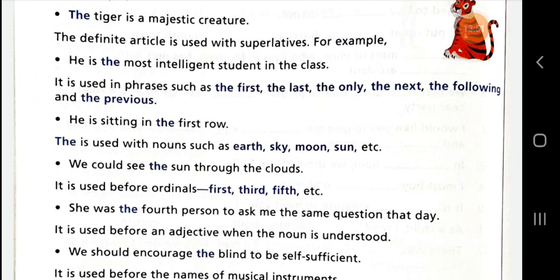It is used before ordinals. Dear student, there are two types of number. Cardinal numbers: 1, 2, 3, 4, 5, 6, and ordinal numbers: first, second, third, fourth, fifth, sixth. So these are ordinal numbers. Whenever you write ordinal numbers in a sentence or speak, never forget to use the before that. She was the fourth person to ask me the same question that day.